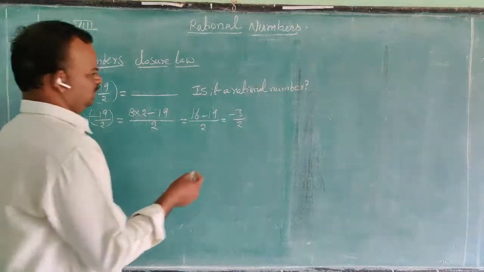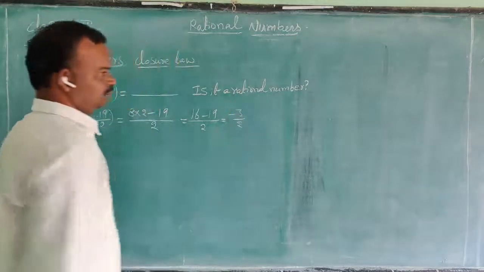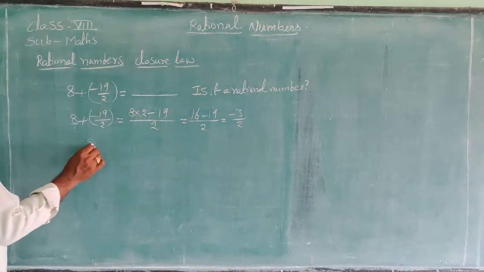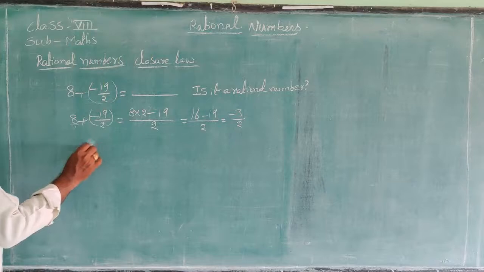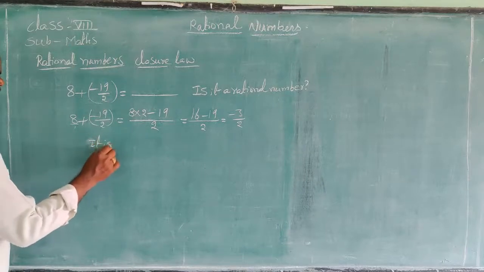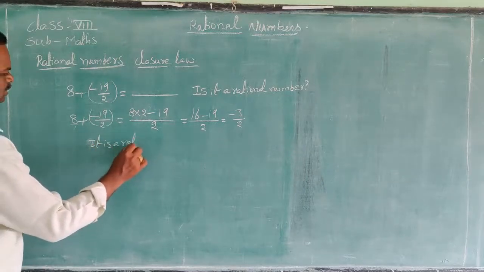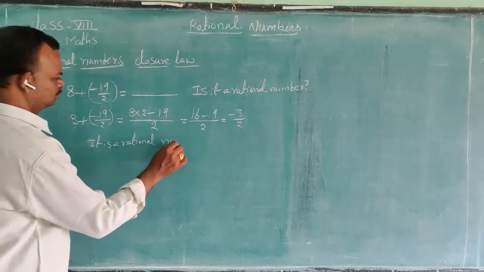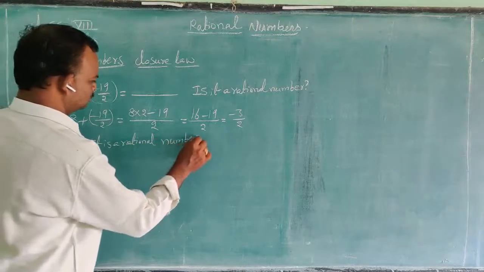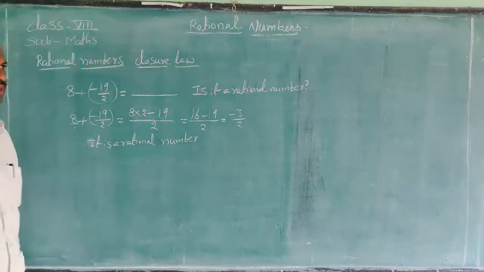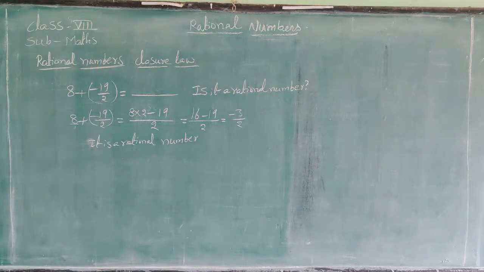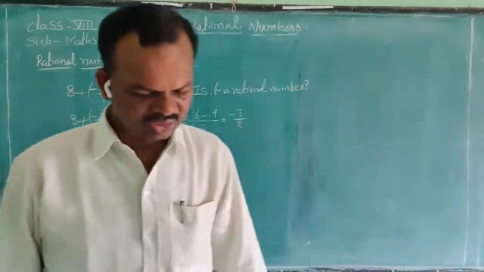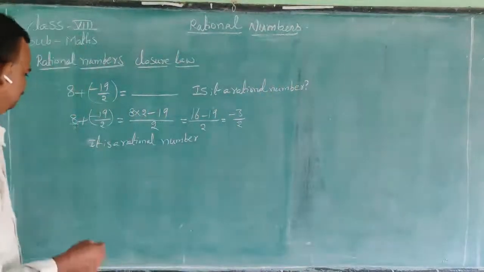It is also a rational number. It is in the form of P by Q. So it is a rational number. And the second one is 2 by 7 plus minus 2 by 7.